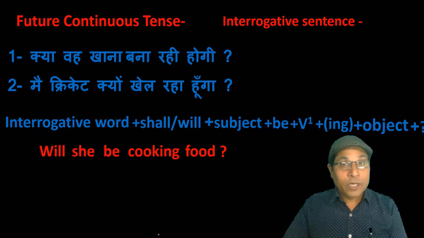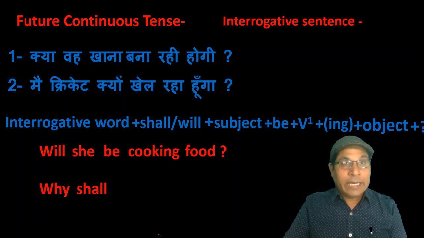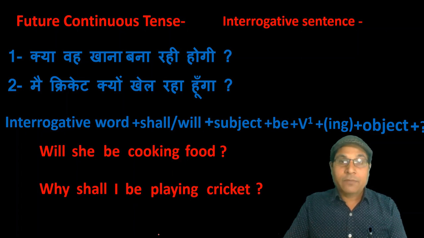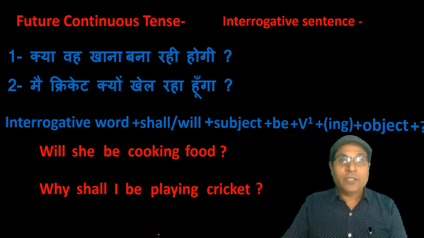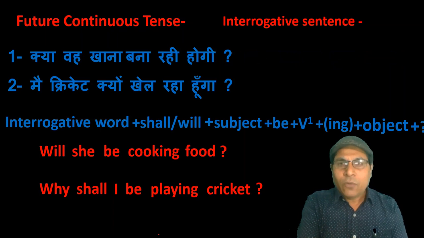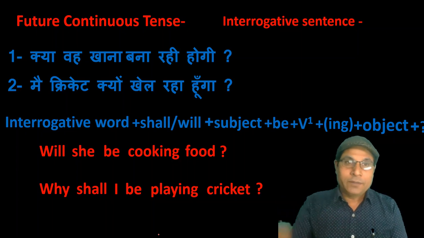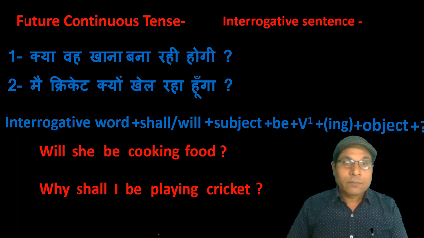मैं क्रिकेट क्यों खेल रहा हूँगा. Here there is interrogative word क्यों. That is why they start with why. Why shall I be playing cricket and at last mark of interrogation. Come to the next type of sentence, that is interrogative and negative. In interrogative and negative, only not will be used after subject and before be. Just will she not be cooking food? Why shall I not be playing cricket?